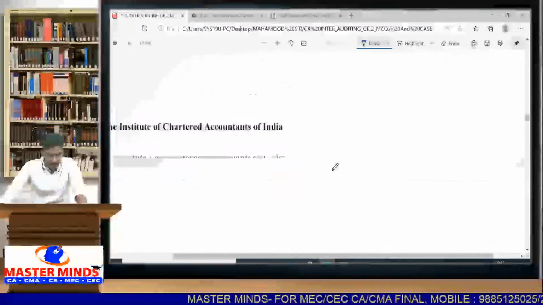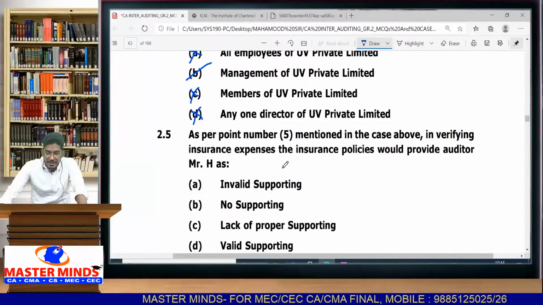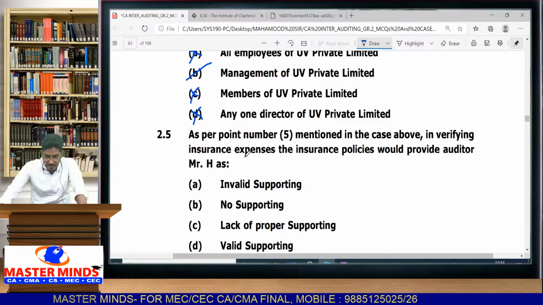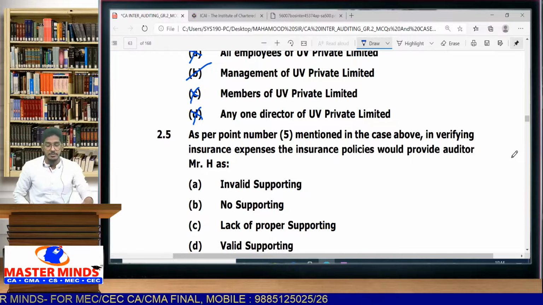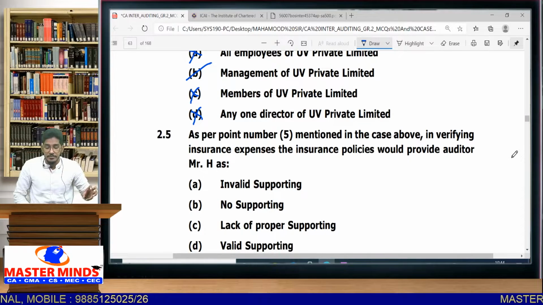Right. So 2.5. As per point number 5 mentioned in the above case, in verifying insurance expenses, the insurance policies would provide auditor Mr. H as... That means when you are verifying insurance expenses, if you have insurance policies, that would provide auditor with what? That would provide auditor with valid supporting.